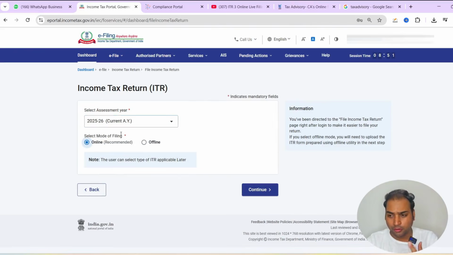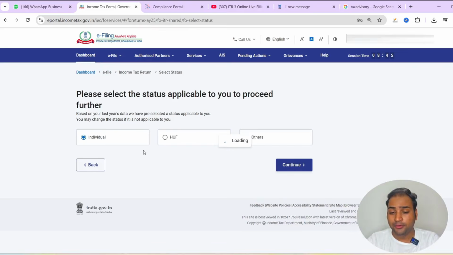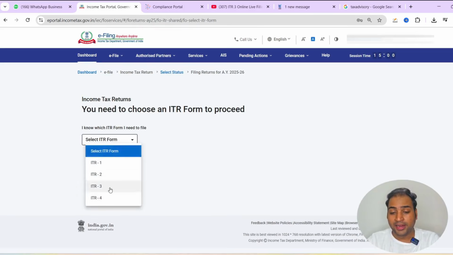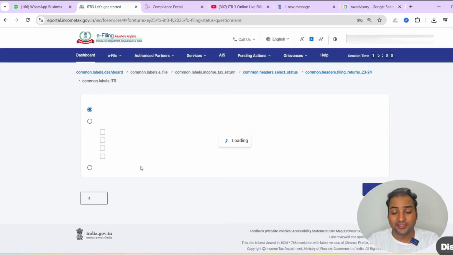We have to just log in to our income tax portal, select the online button and continue, and start new filing as individual. You can select individual and again select the continue button, select the form as ITR 3, proceed with ITR 3, okay, and let's get started.